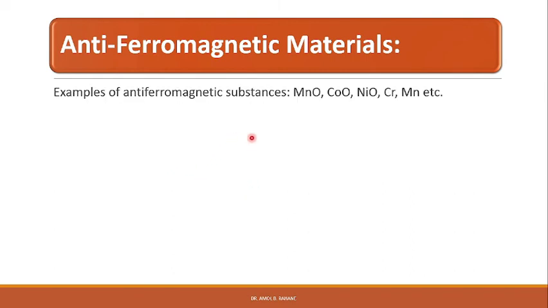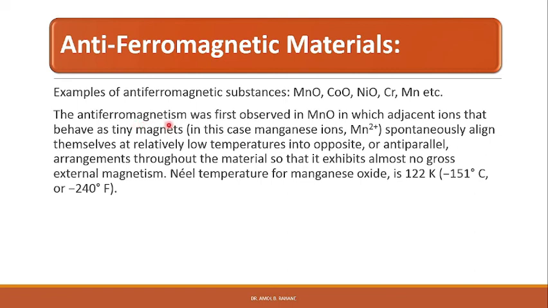Examples of antiferromagnetic substances are MnO, CoO, that is manganese oxide, cobalt oxide, nickel oxide, chromium and manganese, etc. Antiferromagnetism was first observed in MnO, in which adjacent ions, that means the Mn2+ ions, behave as tiny magnets, and they spontaneously align themselves at relatively low temperature into opposite or antiparallel arrangements throughout the material, so that it exhibits almost no gross external magnetic field.